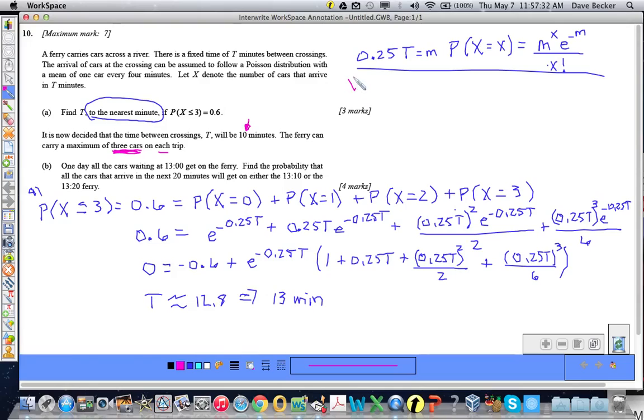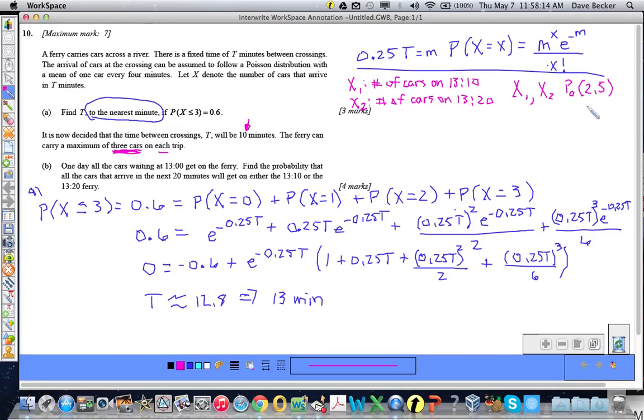We're going to have x1 represent the number of cars on the 1310 ferry, and x2, oddly enough, is going to be the number of cars on the 1320 ferry. And we know that both random variables x1 and x2 are Poisson distributed with mean 2.5.